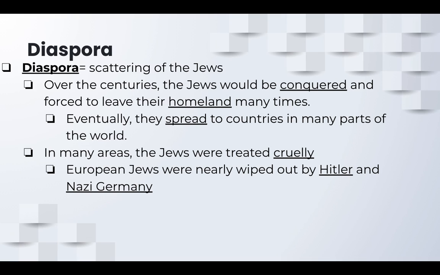The biggest example being the Holocaust during World War II, where Hitler nearly wiped out European Jews, and he killed about 6 million Jews during that. They've been treated terribly, and so after World War II, it was decided that they would be given back their Holy Land, and that's been the big contention between the Muslims who had been living there and the Jews and Christians who supported the state of Israel.